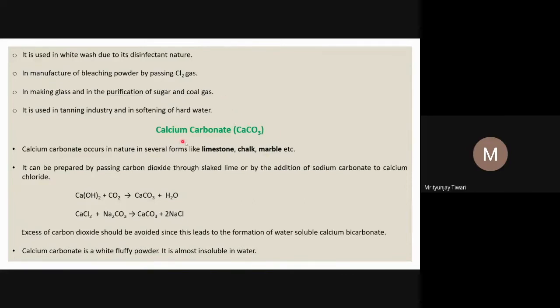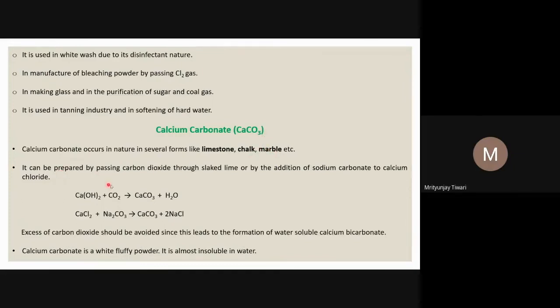Now, this is the compound that we are going to study, calcium carbonate, CaCO3. Calcium and carbonate, that we know, the chemical formula will be CaCO3. We are not adding any water molecule here as water of crystallization. So calcium carbonate occurs in nature in several forms. One form is limestone, then chalk, marble. Marble is a mineral which also contains some other salts, but the major portion is calcium carbonate.